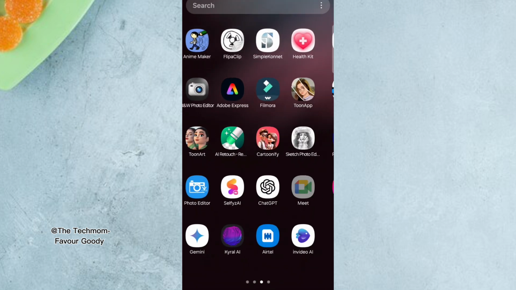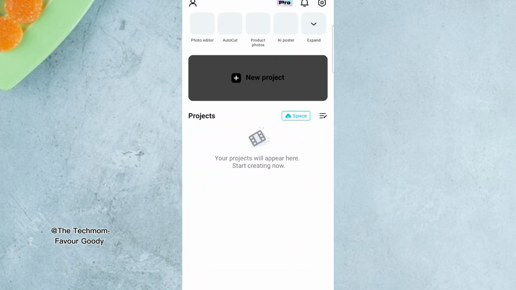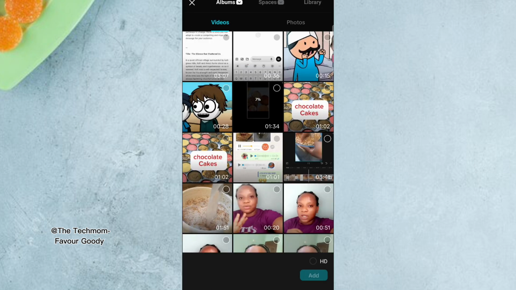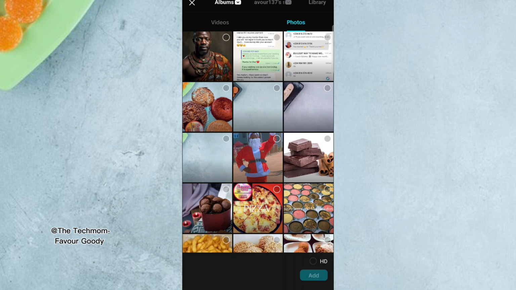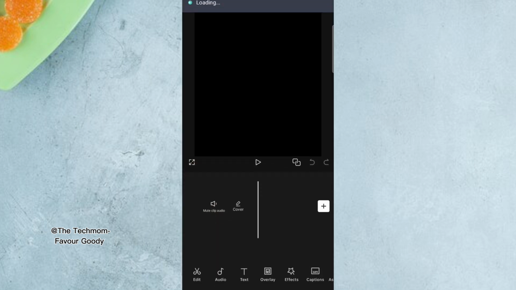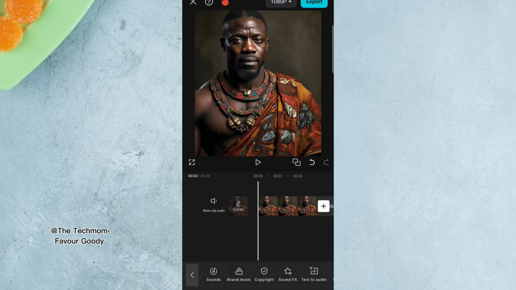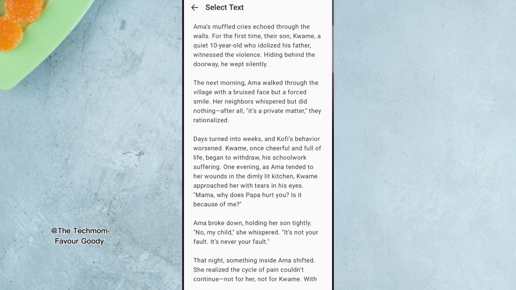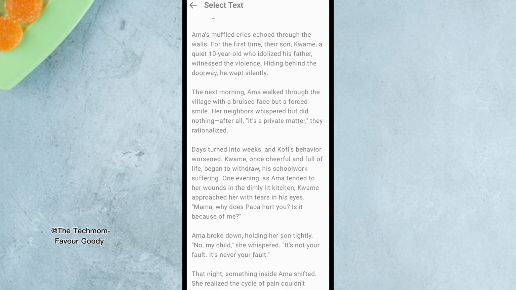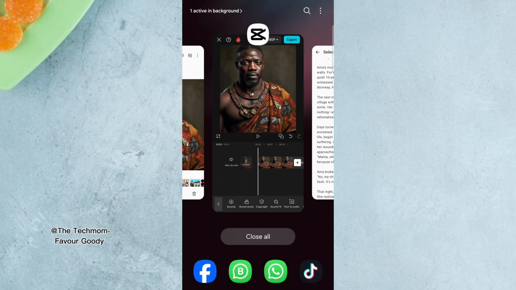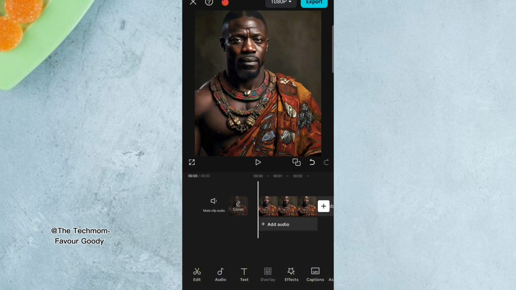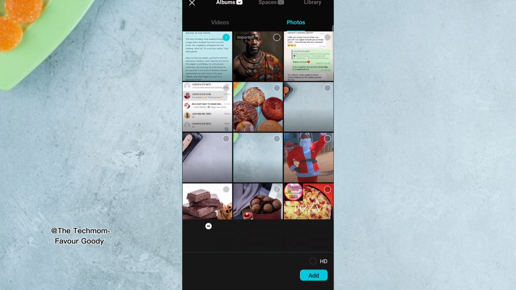So now you take it to CapCut. When you reach CapCut like this, you start working with those pictures. Import those pictures, start telling the story. These are the pictures. Let me import this one. Remember, I have to generate other images. So you start telling the story. You can use your voice, screenshot the story. Let me show you. When you screenshot it this way, you come to this place and do overlay. When you overlay it this way,